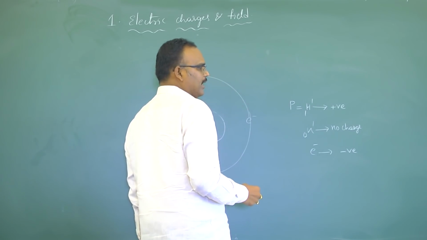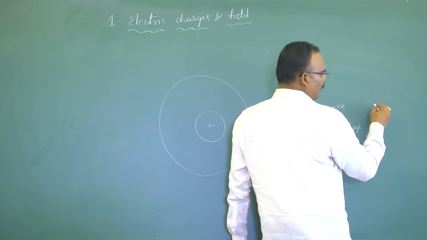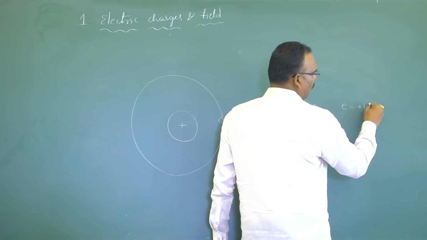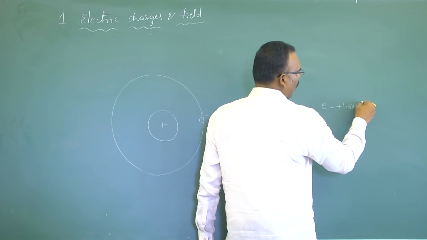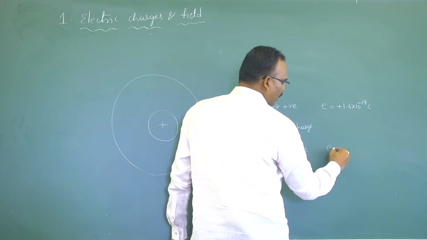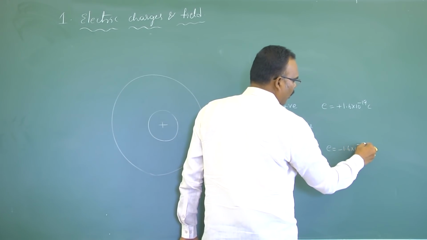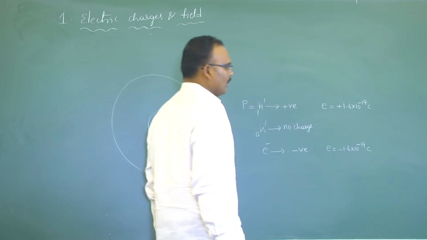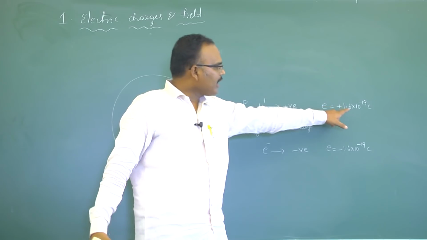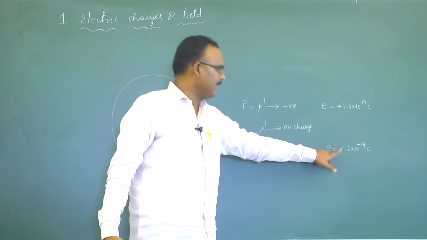Looking at the magnitude of charge of the proton and electron, the charge of the proton e is equal to plus 1.6 into 10 to the power of minus 19 coulomb. The charge of the electron is minus 1.6 into 10 to the power of minus 19 coulomb. The magnitudes are equal but opposite in polarity.